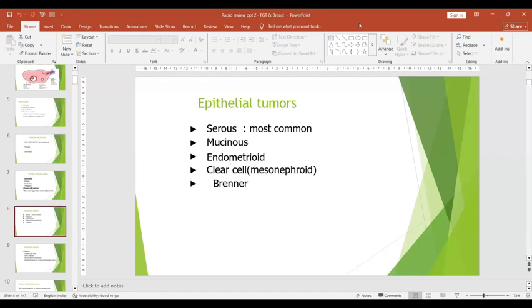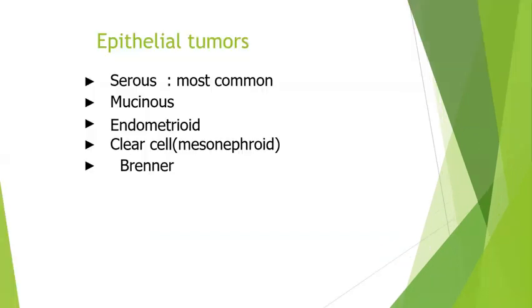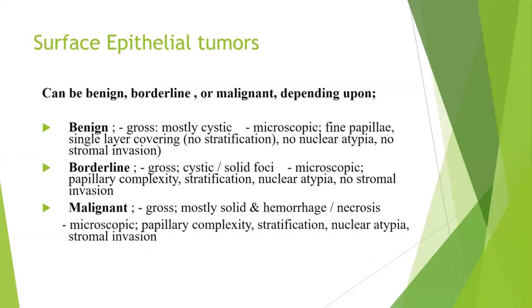Okay. So before going to the epithelial tumors, again the serous tumors or the mucinous tumors, every epithelial tumor is classified into three categories: benign, intermediate or borderline, and malignant. First, we'll see the serous tumor. Serous will contain a clear fluid and often occurs in the perimenopausal or postmenopausal age group. It is classified into benign, borderline and malignant.